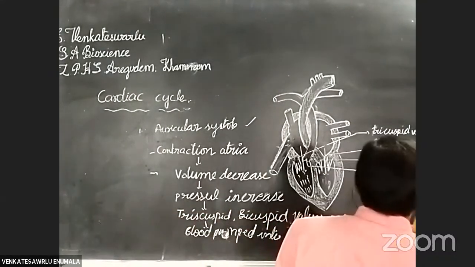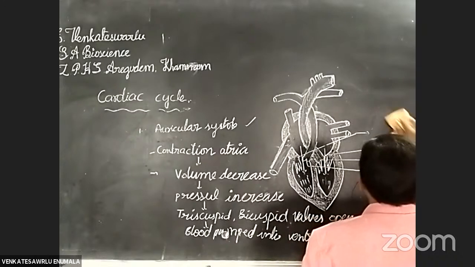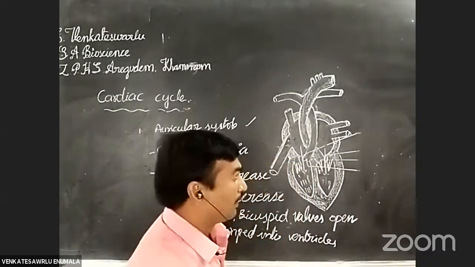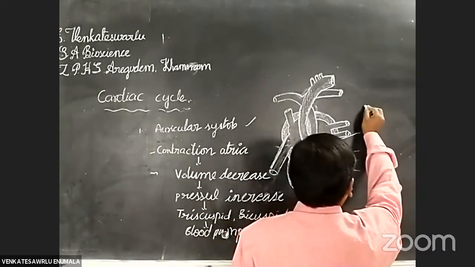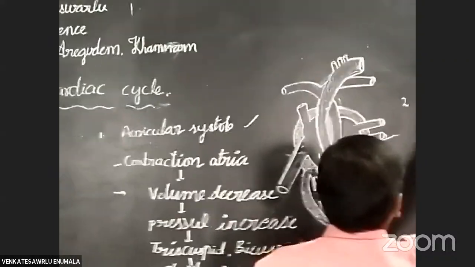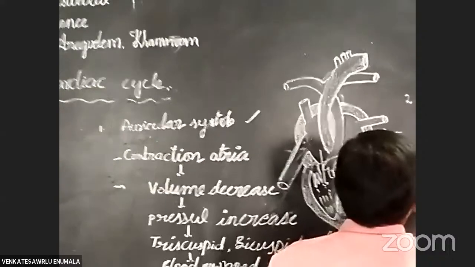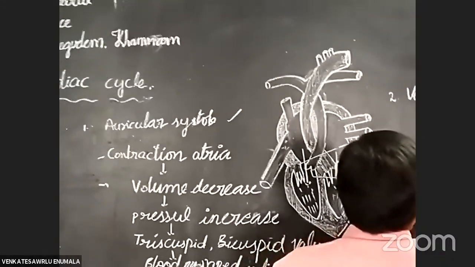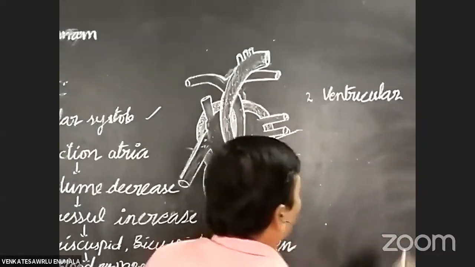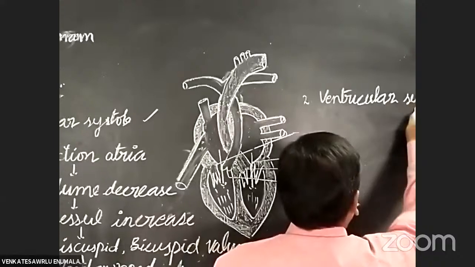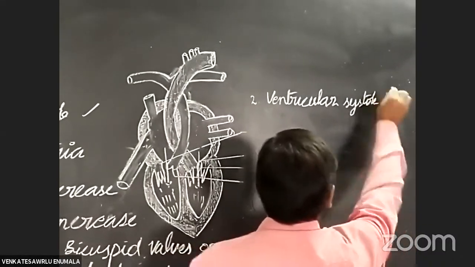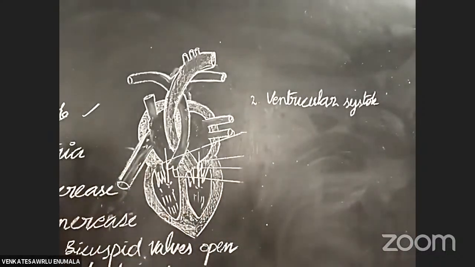Okay, second phase, ventricular systole. Okay, friends. Right.